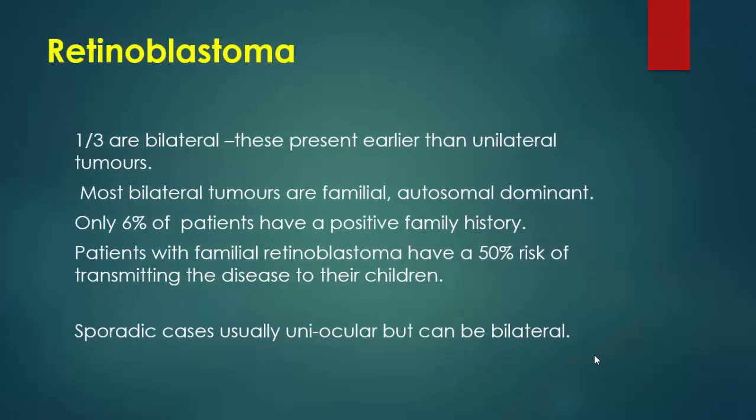Retinoblastoma. One third of cases are bilateral and present earlier than unilateral tumors. The bilateral tumor is mostly the heritable form. They are familial and autosomal dominant. Only 6% of patients have a positive family history. Patients with familial retinoblastoma have a 50% risk of transmitting the disease to their children. Sporadic cases are usually unilateral but can be bilateral.